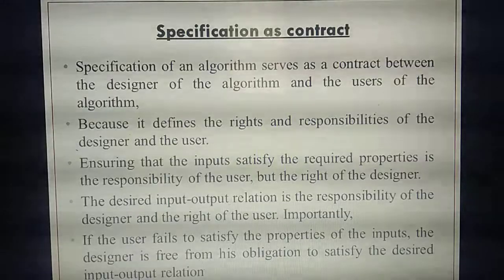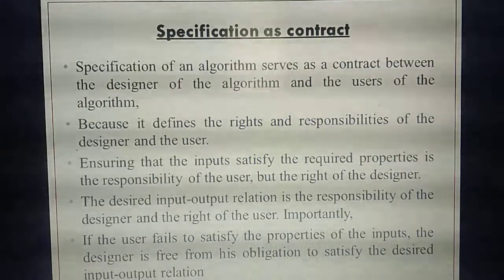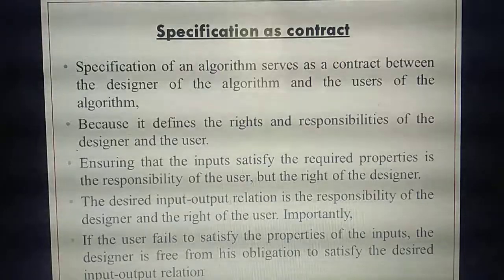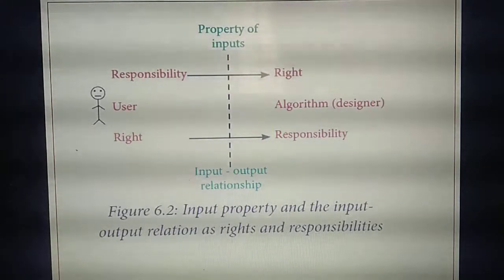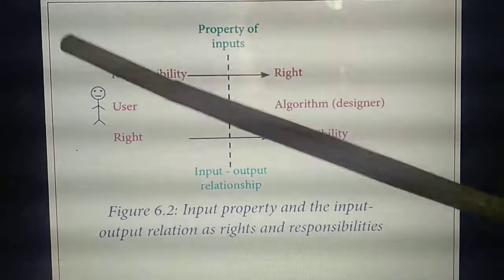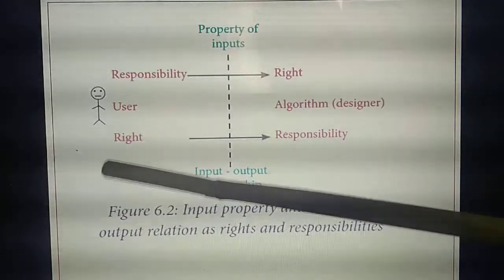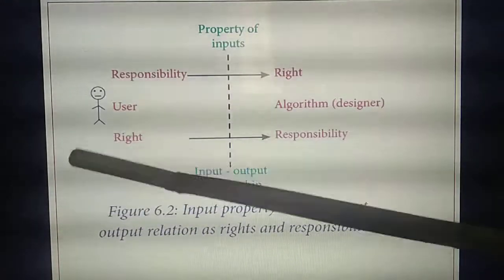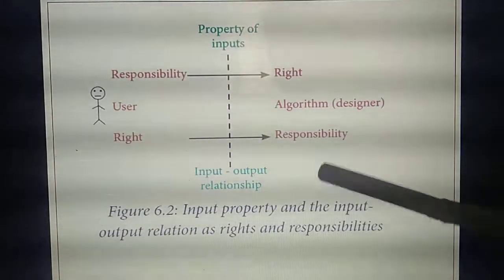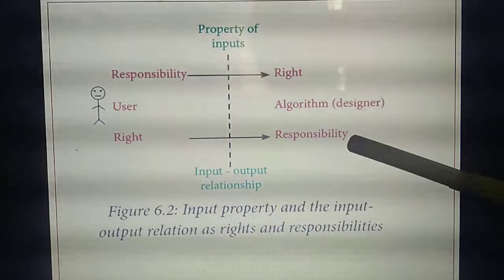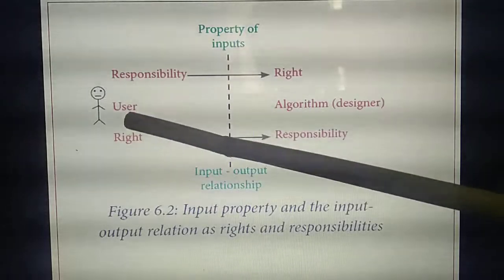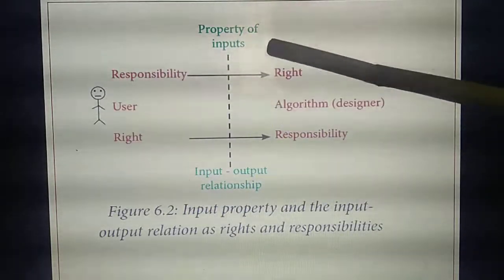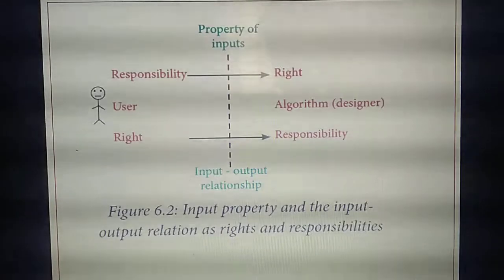Have you all read? Yes. So the things I have explained, the same thing they have given in a diagram. Okay. So listen. This is the user, or take the tailor example. You are the person, and here the tailor is, in this example, what we call the designer. The user has the rights and responsibility to give input.